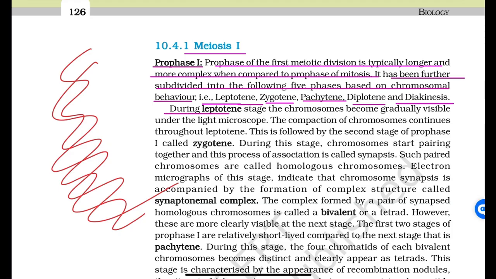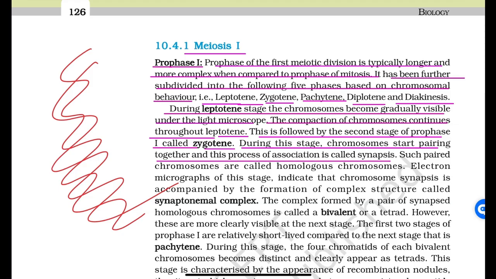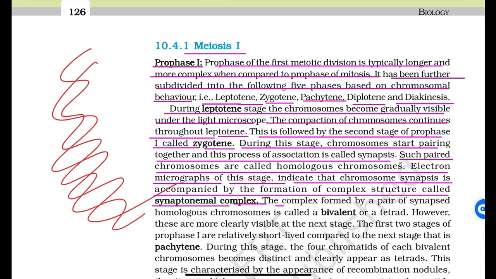During the leptotene stage, the chromosomes become gradually visible under the light microscope. The compaction of chromosomes continues throughout leptotene. This is followed by the second stage of prophase I, called zygotene. During this stage, chromosomes start pairing together, and this process of association is called synapsis. Such chromosomes are called homologous chromosomes. Electron micrographs of this stage indicate that chromosome synapsis is accompanied by the formation of a complex structure called the synaptonemal complex. The complex formed by a pair of synapsed homologous chromosomes is called a bivalent or a tetrad. However, these are more clearly visible at the next two stages.